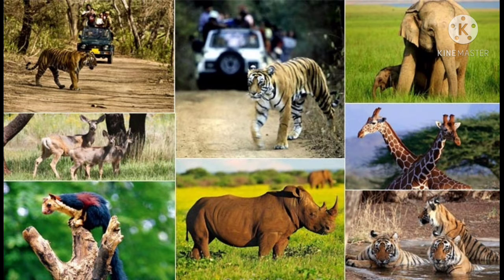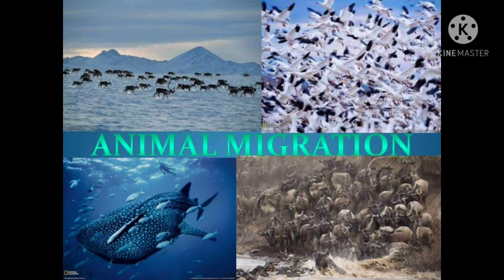Example, Radhanagari Sanctuary. Migration means moving from one place to another. When animals move, either temporarily or permanently, from one place to another for feeding or breeding, it is called migration.